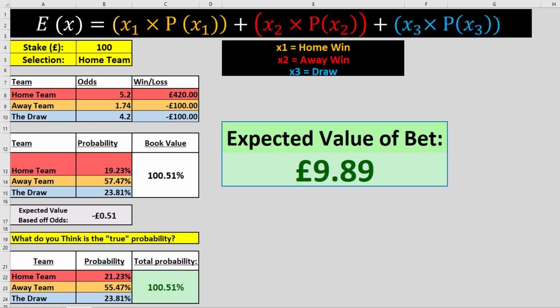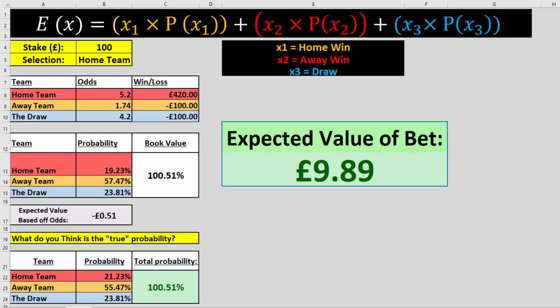This obviously now leads us on to the most important question that people are probably thinking. How in the world can you predict how probable a team is to win? And obviously that is the £1 million question. And the unfortunate truth of the matter is there is no surefire way of 100% of the time predicting the exact probability of the market, because obviously that would be completely ridiculous, wouldn't it?